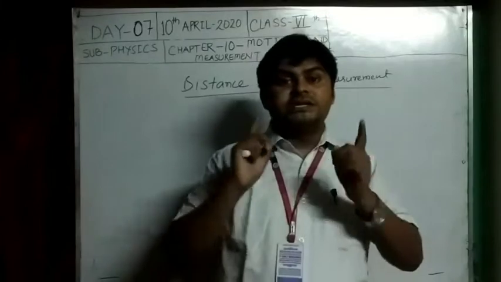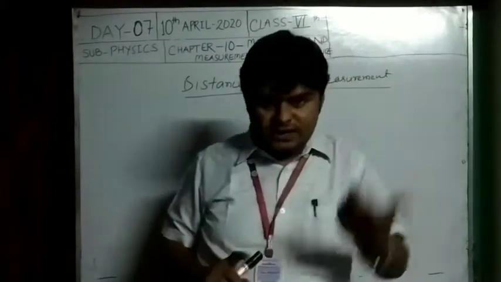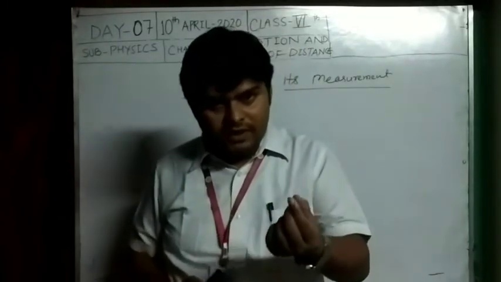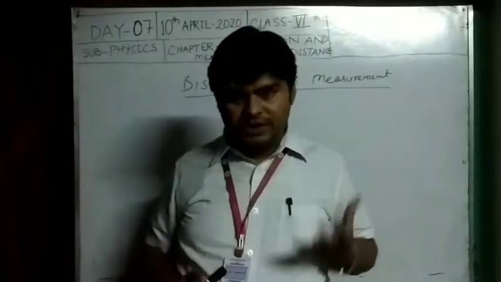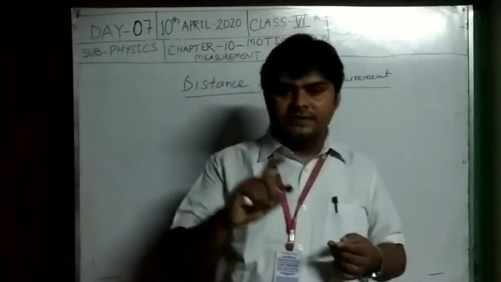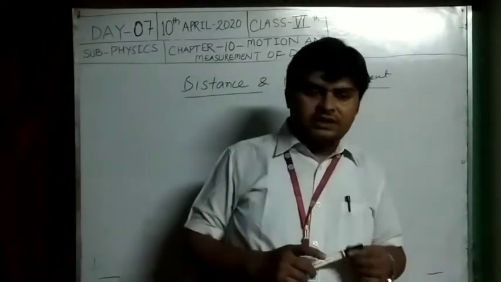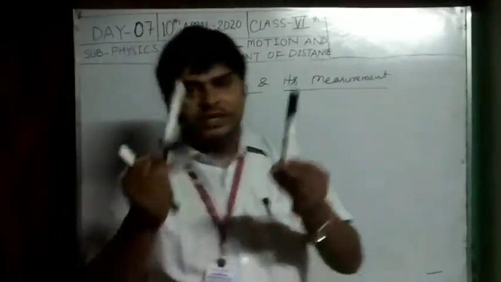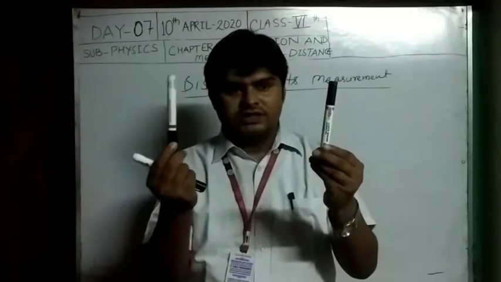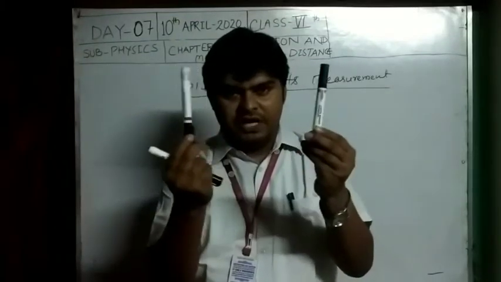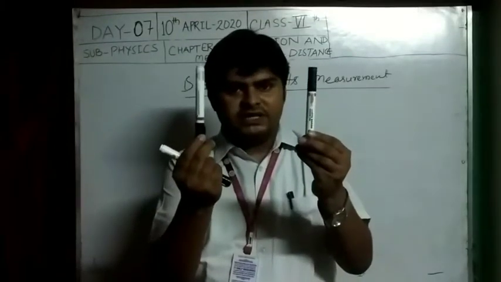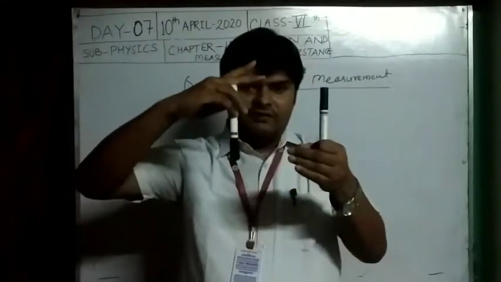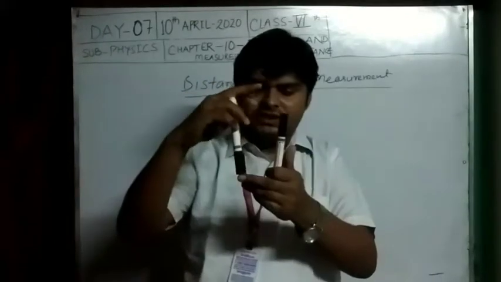Distance may be very small, large, or very large. As an example, suppose the distance between these two markers is approximately 15 centimeters, from this point to this point.